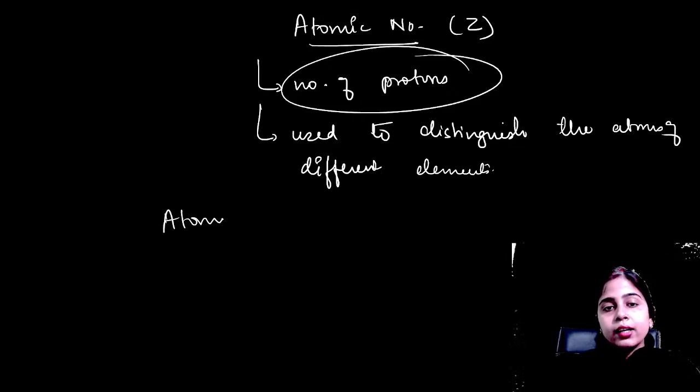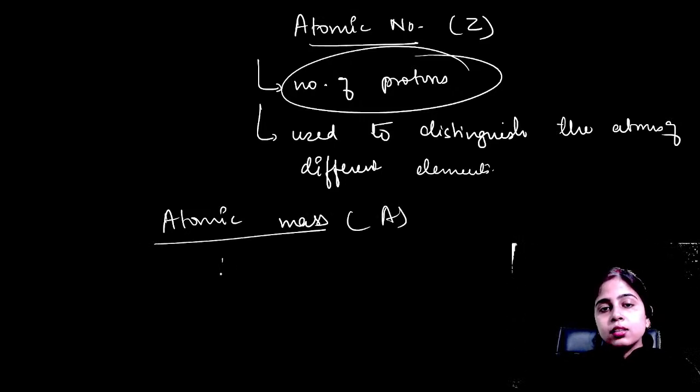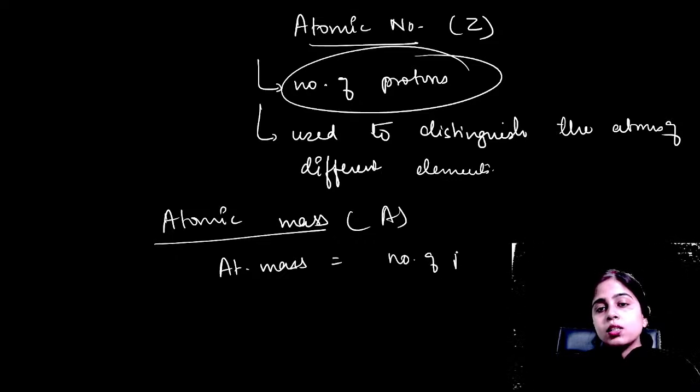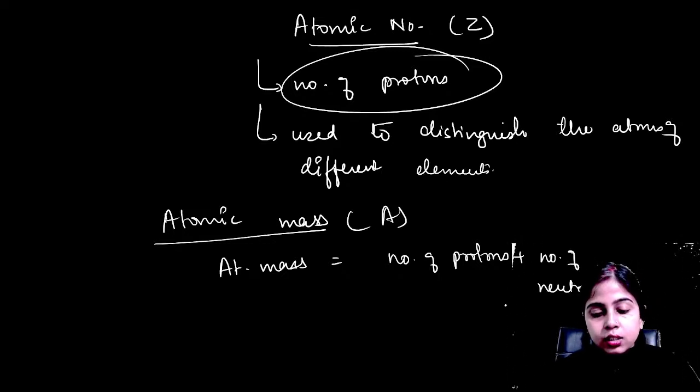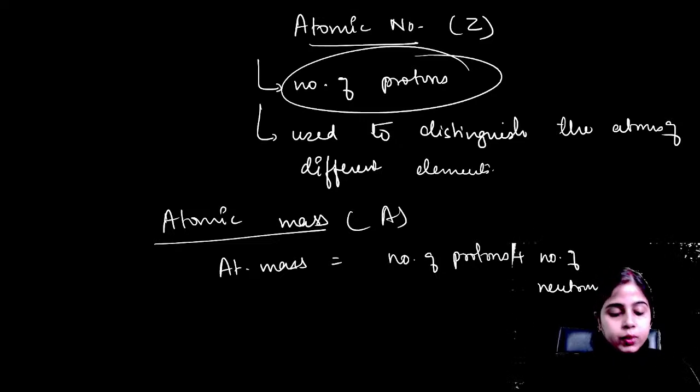Let's talk about your atomic mass. So atomic mass is nothing but the number of protons plus neutrons. It is not the number of protons plus electrons, but the number of protons plus neutrons. I hope it is clear to everyone. That means if you add the number of neutrons to the atomic number, it will come out to be your atomic mass. Clear? Is it clear? Just tell me fast.